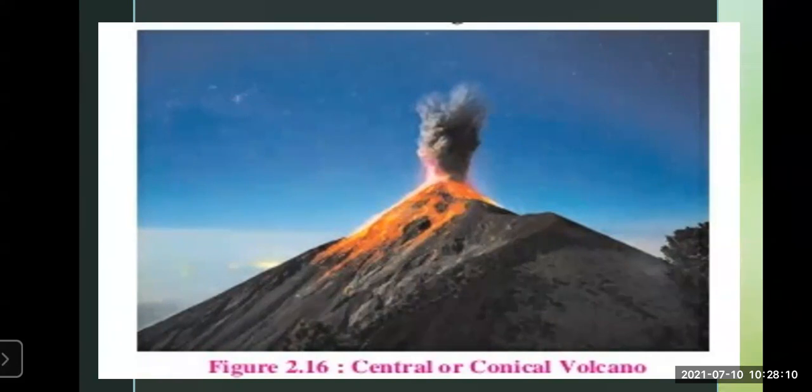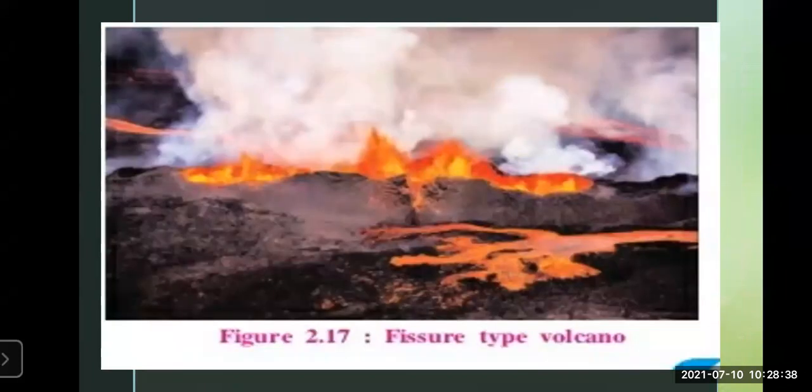The lava spreads and gets accumulated near the mouth and results in a conical-shaped volcanic mountain. When this lava is coming out, it falls in the nearby area and gives rise to mountains. Mount Fujiyama in Japan and Mount Kilimanjaro in Tanzania are examples of this central or conical volcano. Now see the next type of volcano, that is the fissure type volcano.